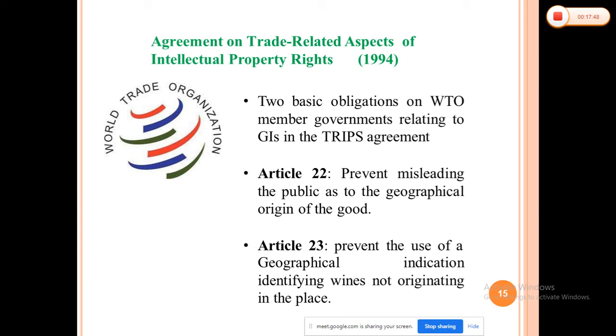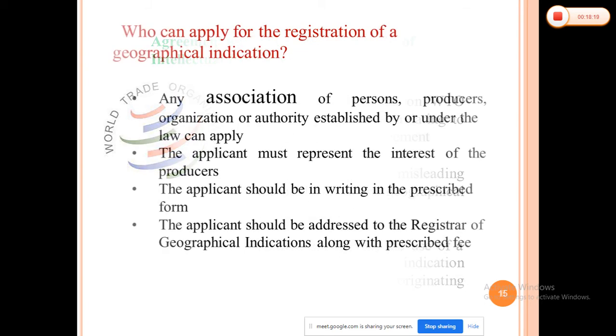This is the special protection provided for wines and other spirits. So these are two important articles covered under the TRIPS agreement, especially for geographical indications, and all the process is based on these two articles.